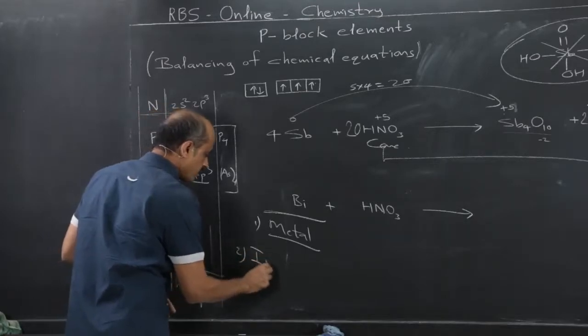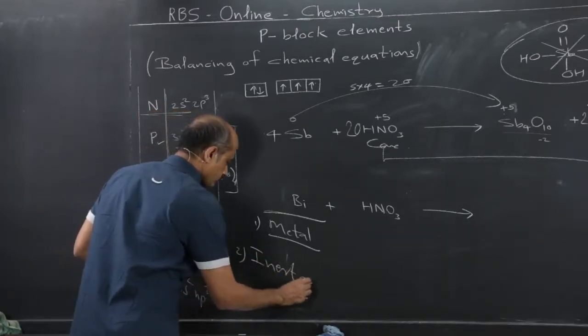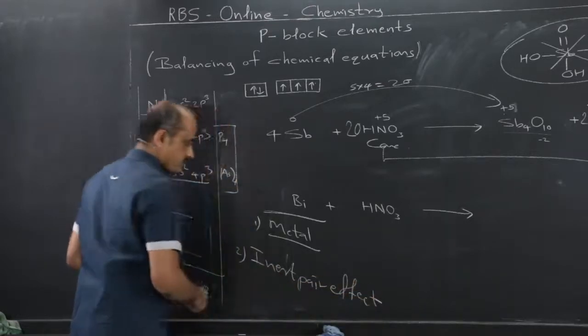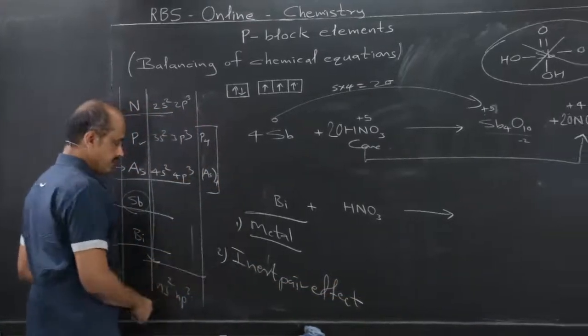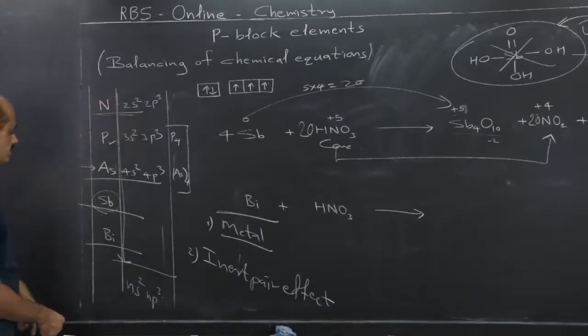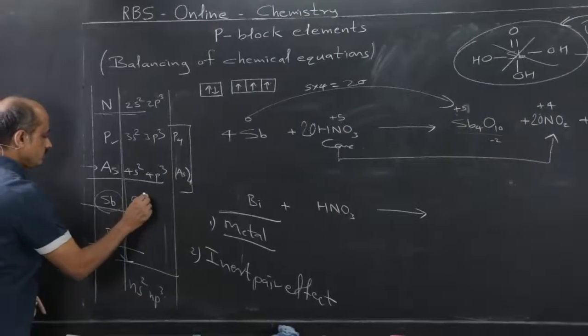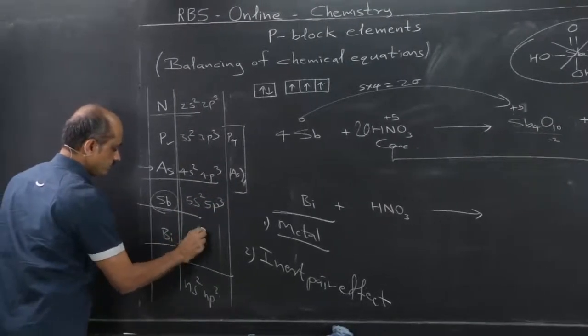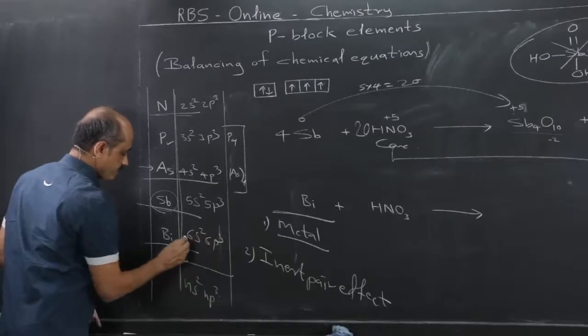Because of inert pair effect, because what we have studied, ns2 np3, 5s2 5p3, and for bismuth 6s2 6p3.